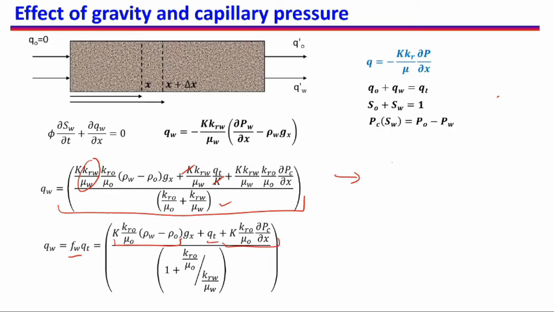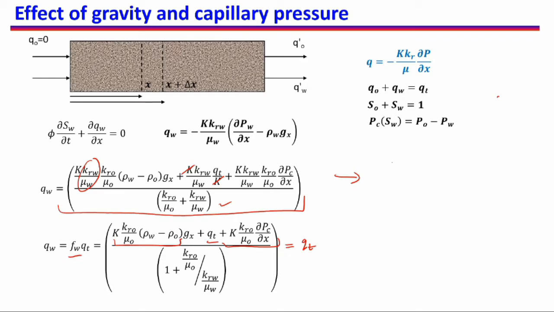So if we have taken QT out, this term will become QT multiplied by 1 plus, so I am writing this term first, KRO by mu O, rho W minus rho O, Gx, and we will have to multiply with 1 by QT also because we are taking QT common, and then I will write the capillary pressure term.